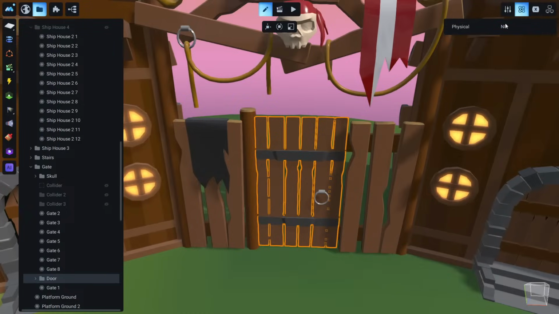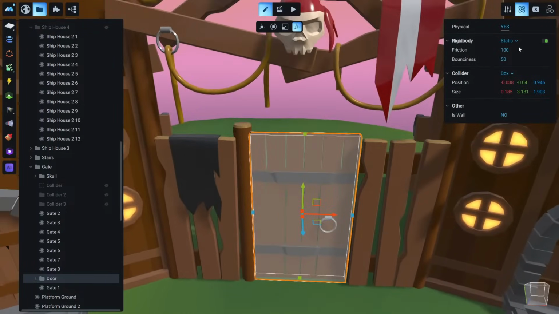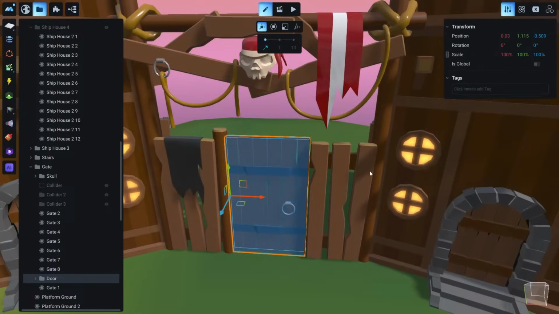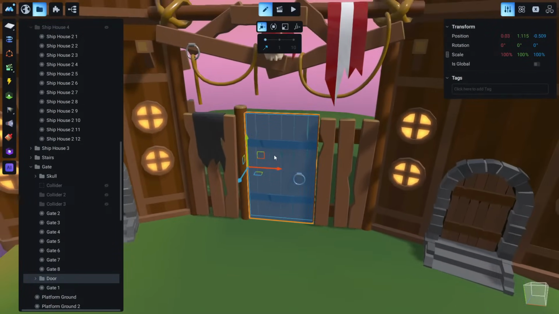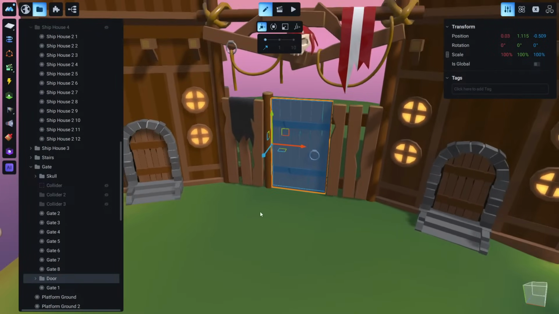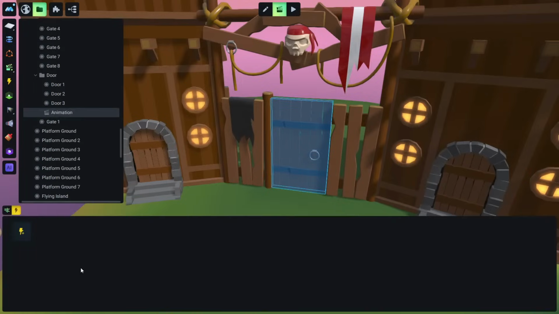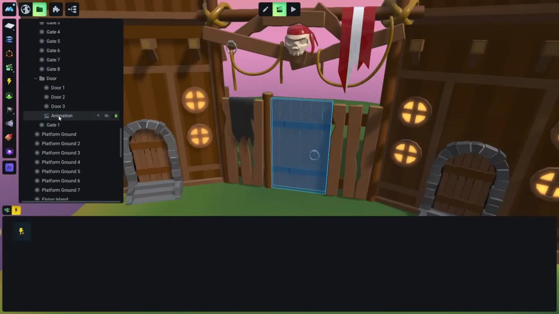So we go to physics tab, enable physics, okay, and we want this to be kinematic because we want to animate it. Okay, so now we have a door that has kinematic physics, and we can animate it. How can we animate it? We can go to animation mode and create a new animation, like we did before. Okay, in this animation, let's rename this to something like open door.